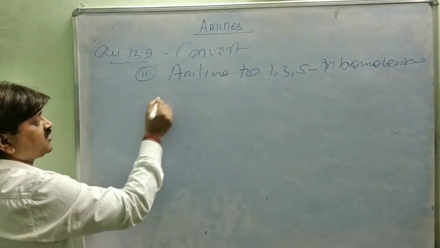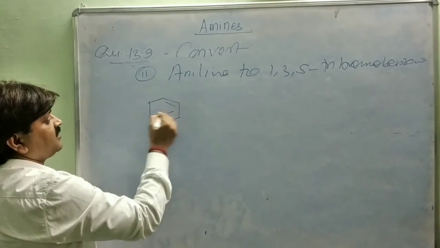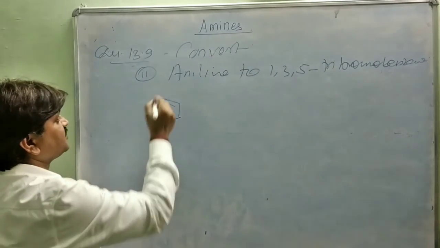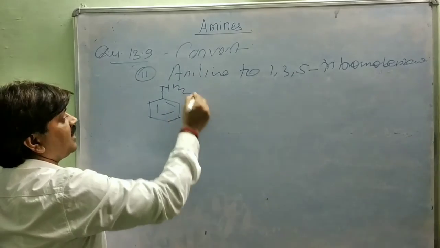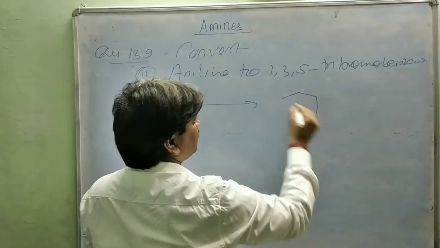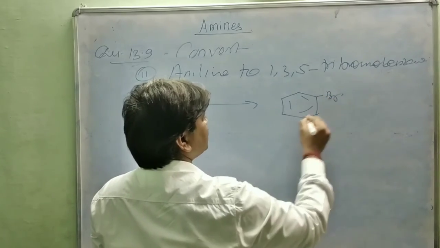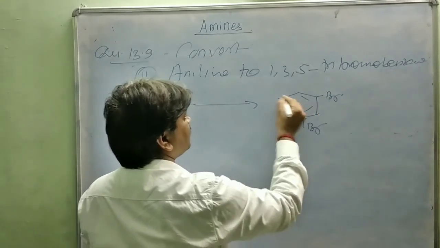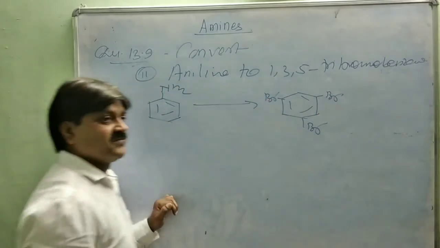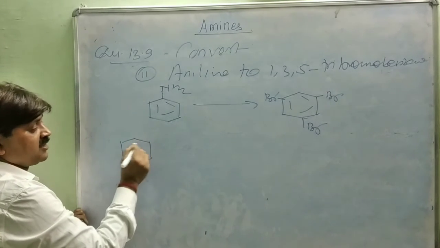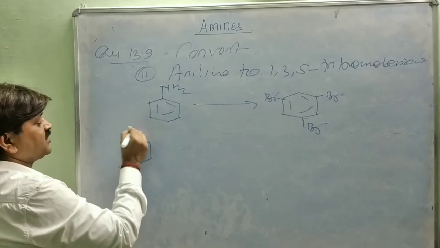First write the reactant from the question, aniline, and the product, 1,3,5-tribromobenzene. First, aniline is treated with bromine in the presence of water.